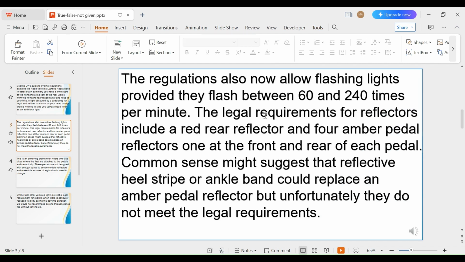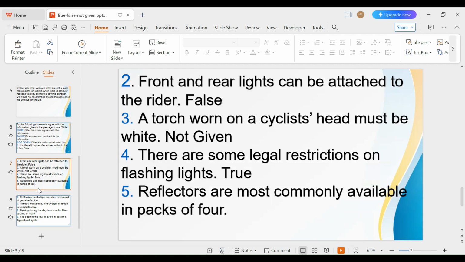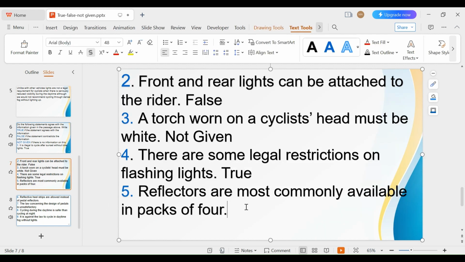Yes, here. The legal requirements for reflectors include a red rear reflector and four amber paddle reflectors, one at the front and rear of each paddle. So it does not say pack of four, right? It says a red reflector and four amber paddle, one at the front. So it is not given. So that question will be not given. So number five is not given. We don't find that information in the passage above. So that means it's not given.